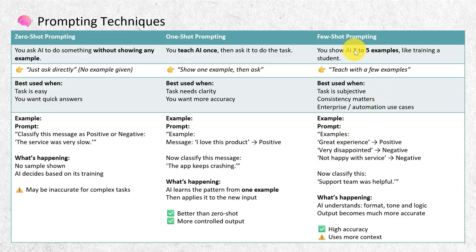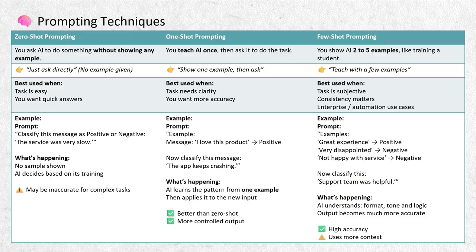And the last, few shot prompting. In few shot prompting, you give 2 to 5 examples. This is like training the AI before asking the question. For example, great experience, positive. Very disappointed, negative. Not happy with the service, negative. Now classify this. The support team was helpful.